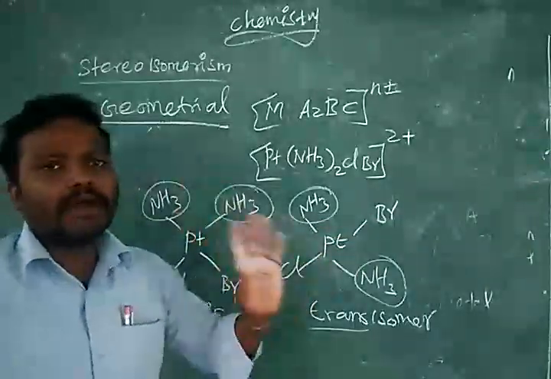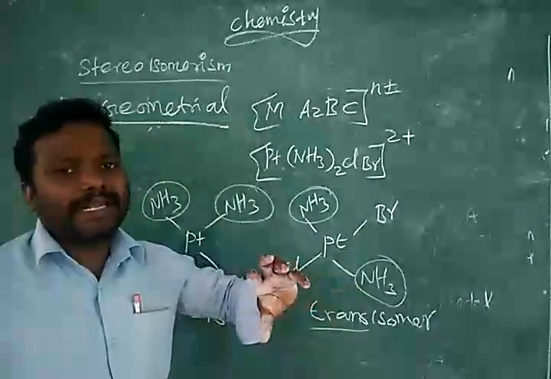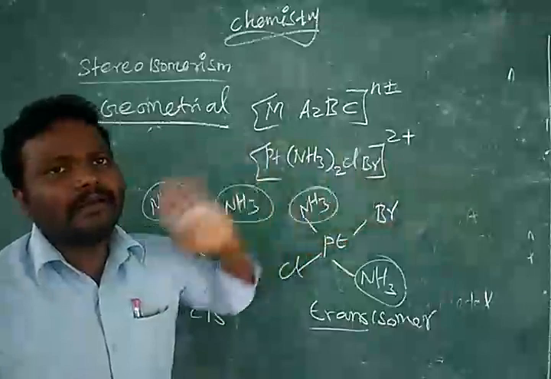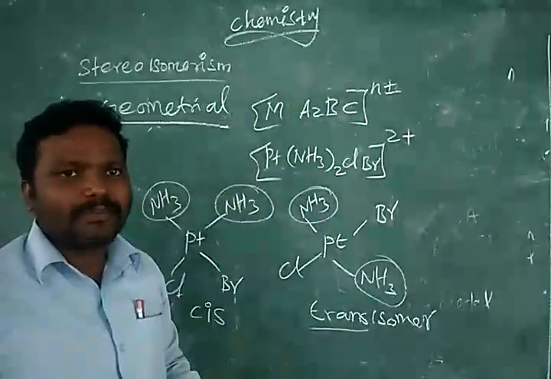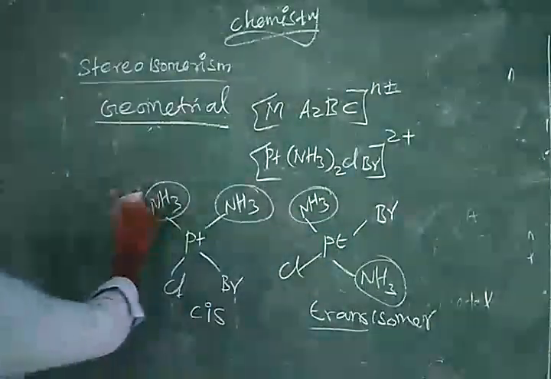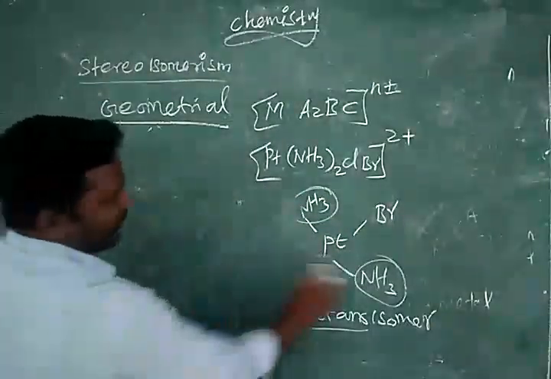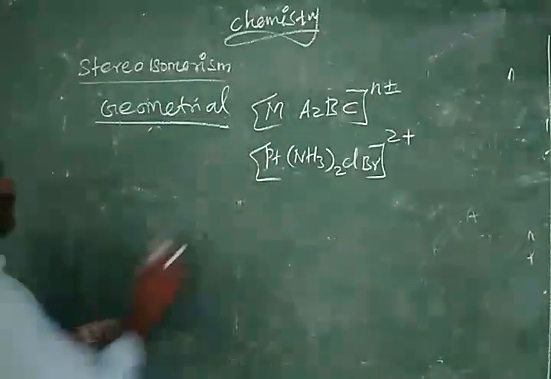We can bring all the examples. So simple concept, similar ligand present on same side, cis form. Similar ligand present diagonally opposite side, we can say trans form. Let us go with the third compound, that is M(XY)2.